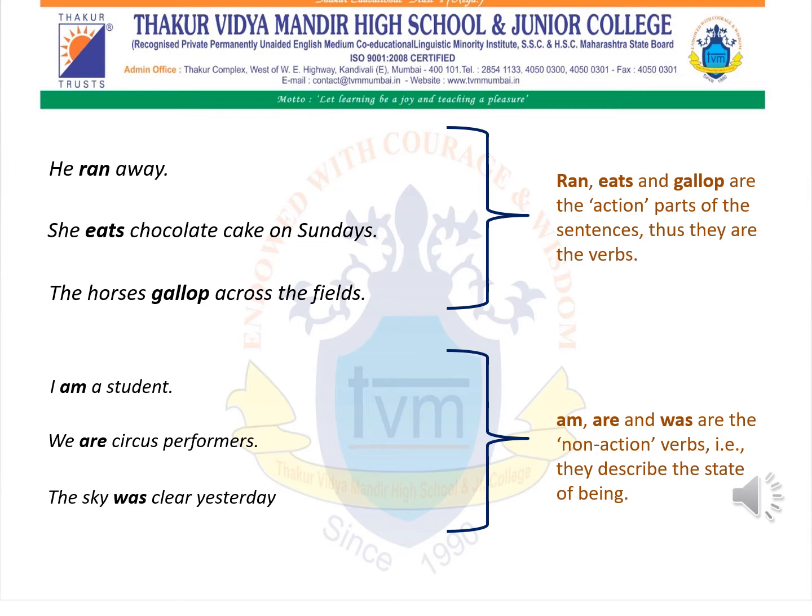So I hope you all understand the difference between action verb and non-action verb. Action verbs are some kinds of action that a particular subject or a person is doing. A non-action verb is where there is no particular word as action. Words like am, are, was, these words are not showing any kind of action, and those words are known as non-action verbs. Even they play a very important role. In a particular sentence, if we don't get words like ran, eat or any, we will have words like am, are, was. These words are known as non-action verbs.